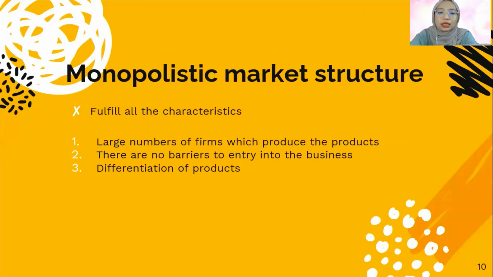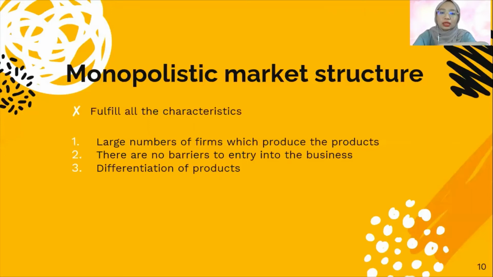The last one is product differentiation. There are four main types of product differentiation. The first one is physical products, such as sizes, packaging, and shapes. Next is marketing differentiation. Every company has its own strategies, like the technique of promotion or packaging.